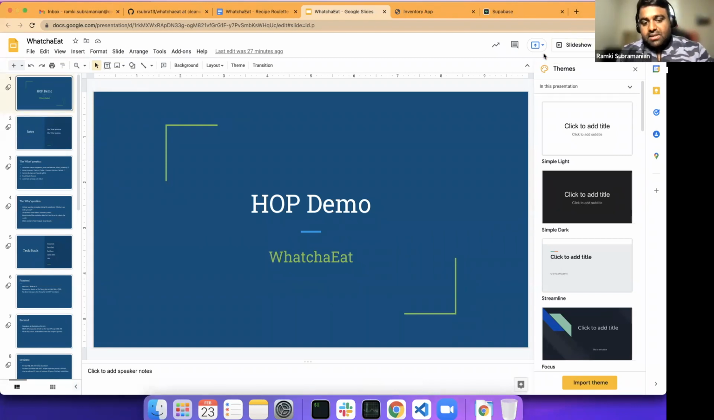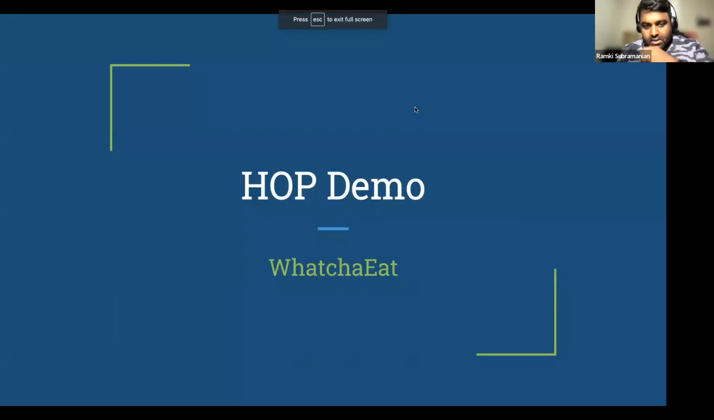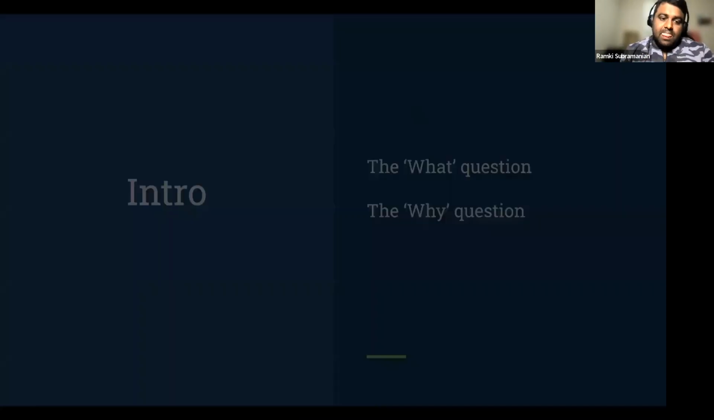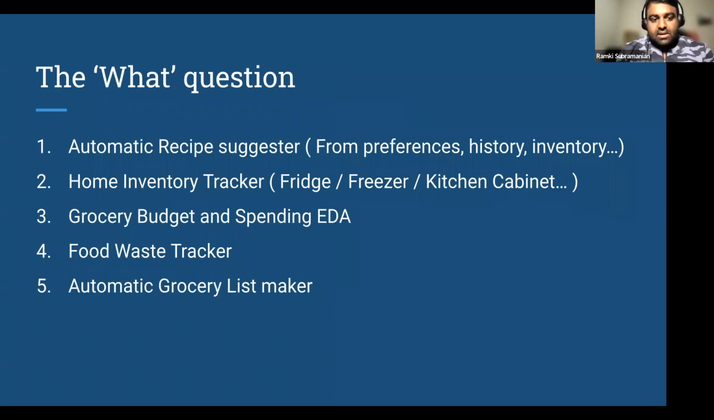My hobby project is WhatchaEat. So, what is it and why is it? What is WhatchaEat? It's an automatic recipe suggester. It suggests recipes from your preferences, history, and inventory. It tracks your home inventory, like fridge, freezer, kitchen cabinet, and stuff like that.